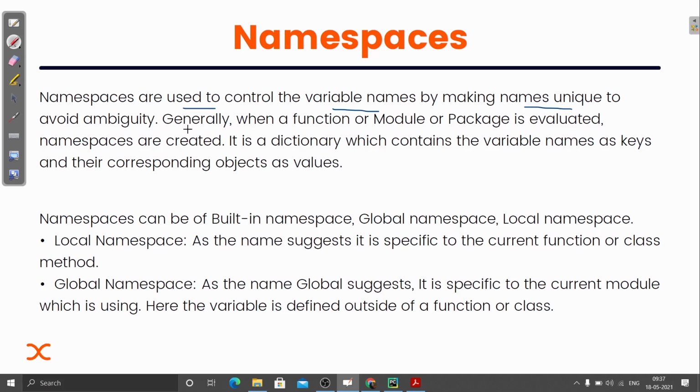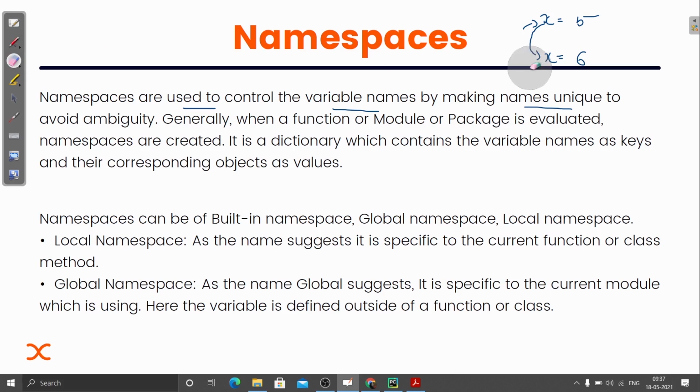Sometimes what happens is we have created one variable, x is equal to 5. Now I want to store something else, but I forgot that I have already used this name. So I'm using it in the same scope, x equal to 6, but I wanted it to be a different variable. This will cause a problem, because the same variable x is getting updated to 6.